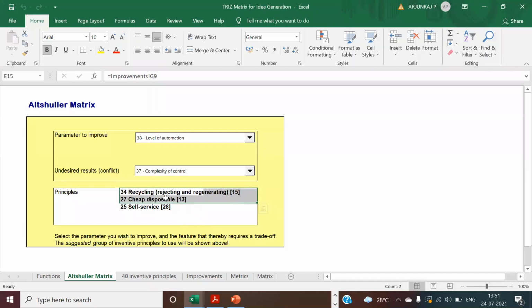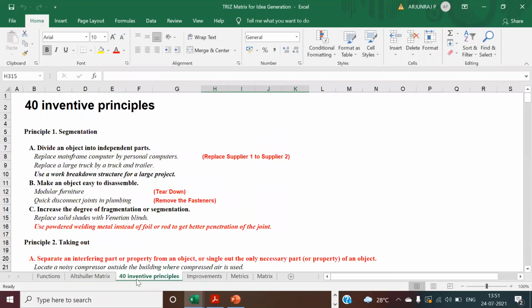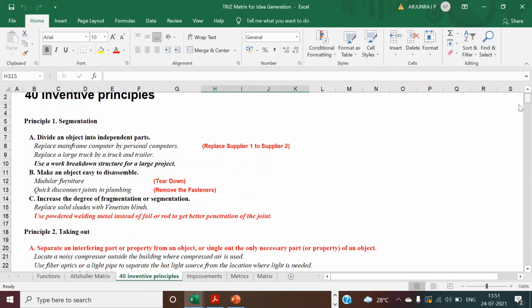You can also do some recycling activity in such a way that you can reduce the complexity, and you can look for some cheap process where you can look for some disposable kind of thing, but this may not be applicable here. Sir, this self-service means what? Manual activity? Yeah. So say for example, this is 25. We will see all these things in the 40 principles, in which 25 is self-service. What is the self-service? Let us see.